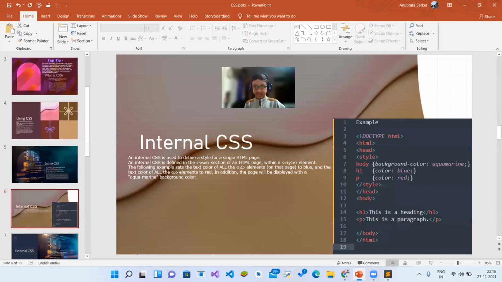Now internal CSS. Internal CSS is used to define a style for a single HTML page. An internal CSS is defined in the head section of an HTML page, within a style element. The following example sets the text color of all the H1 elements on that page to blue and the text color of all the P elements to red. In addition, the page will be displayed with an aquamarine background color.